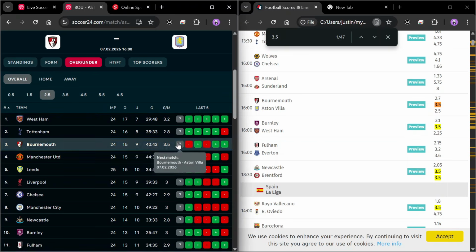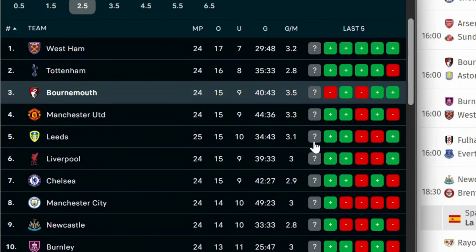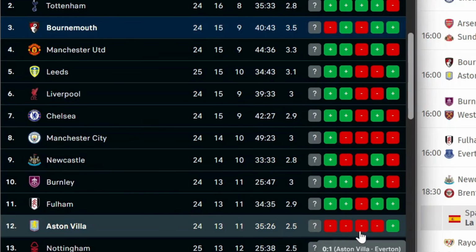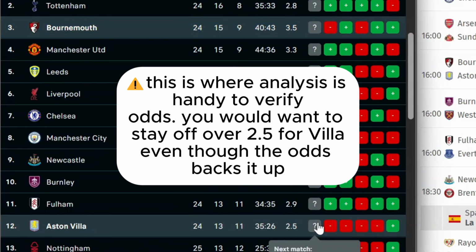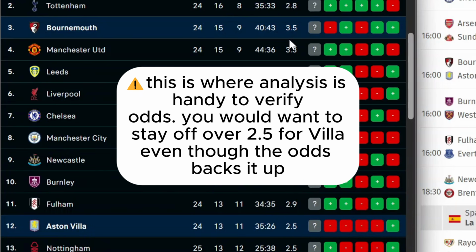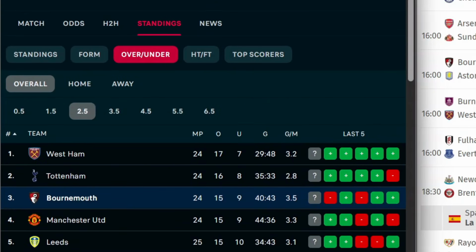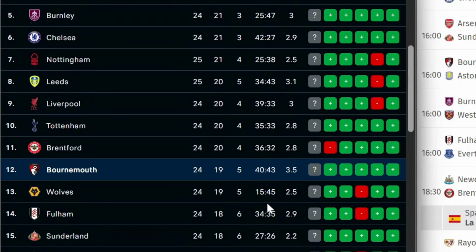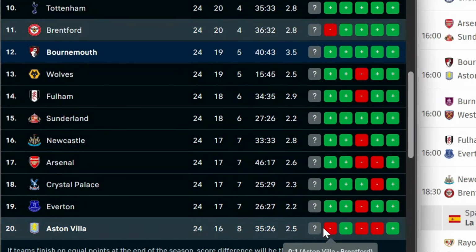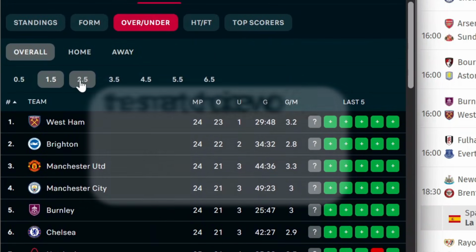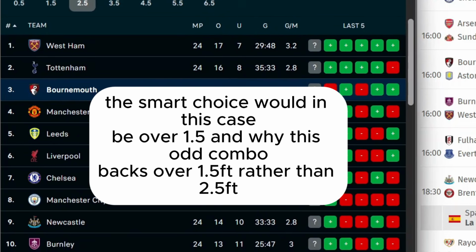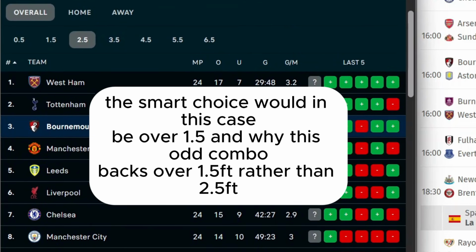Now you can see from the video I gave you on over 2.5 goals prediction, you can see the odds that are needed to get you over 2.5 goals. It's similar here. 2.5 for Aston Villa on the goal margin, goal per match. And then Bournemouth is having 0.5 on the goal per match. So you can see this qualifies for an over 2.5 goals match when it comes to the over 2.5 tab. You can come over to the 1.5 tab and also compare this, which you can see there are a lot of 1.5 goals for Bournemouth. But Aston Villa, it's not having enough. But if you check the over 2.5 goals, it tells you that this game is likely to give you 2.5 goals. So basically, over 1.5 goals is possible for this particular game.